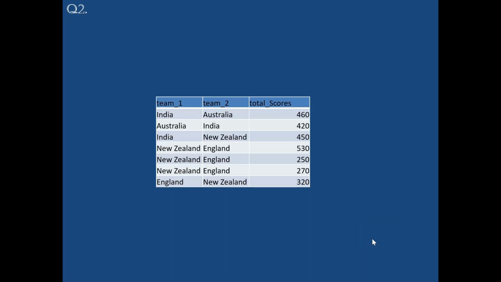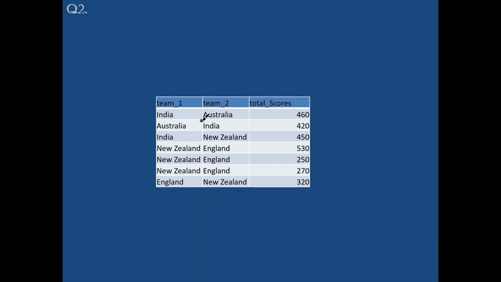Understood, team? Everybody understood? I have shown you practically. If you simply put a group by team 1 and team 2, it will be treated differently. But now we want to combine these two results even though the teams are swapped. So now you have one choice. The choice is very simple.